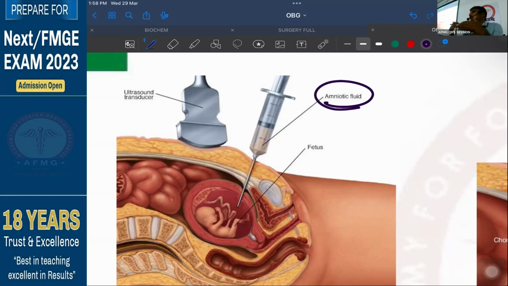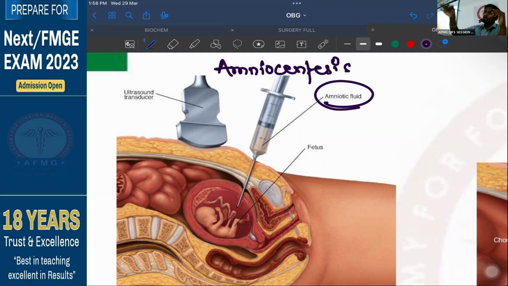So if amniotic fluid is collected for sample, this procedure is what is known as amniocentesis. Definitely an ultrasound probe would be used. You will not go blindly, okay? So that is the reason. But here you can see, if you are creating a hole in the amniotic sac, will it not lead to rupture of the amniotic membrane at times? Will there not be any risk of loss of the fetus? Yes, there would be, right? So it is an invasive procedure and it has some risk of abortion as well.